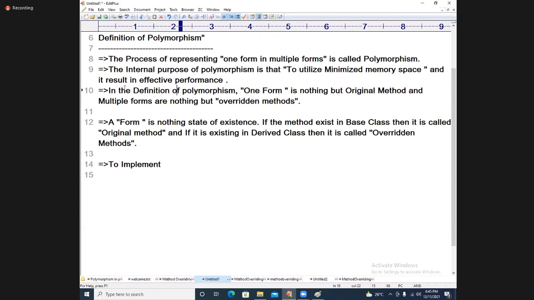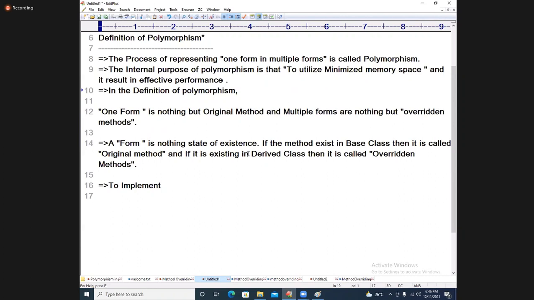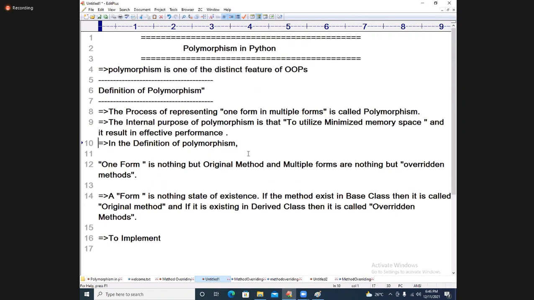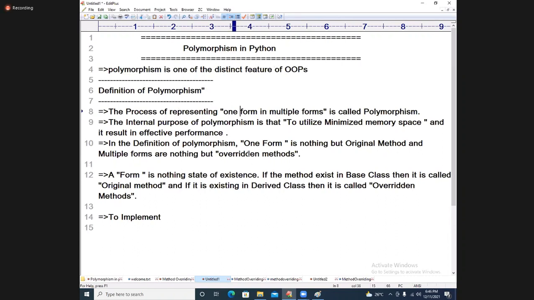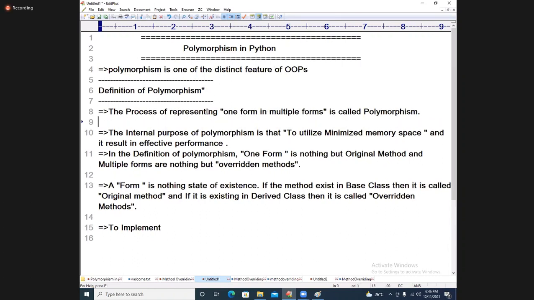Where is the definition written? Okay, it was written. The definition of polymorphism: the process of representing one form in multiple forms.